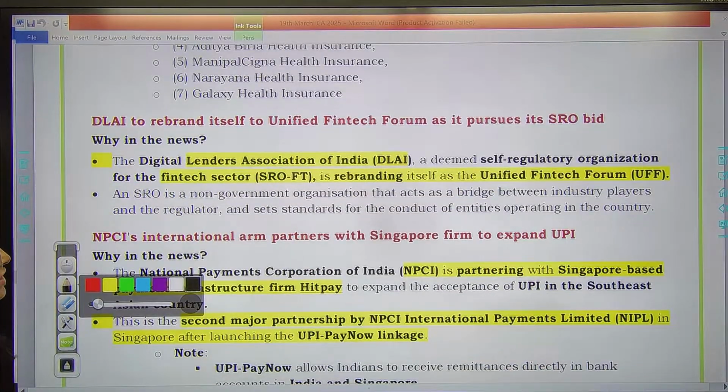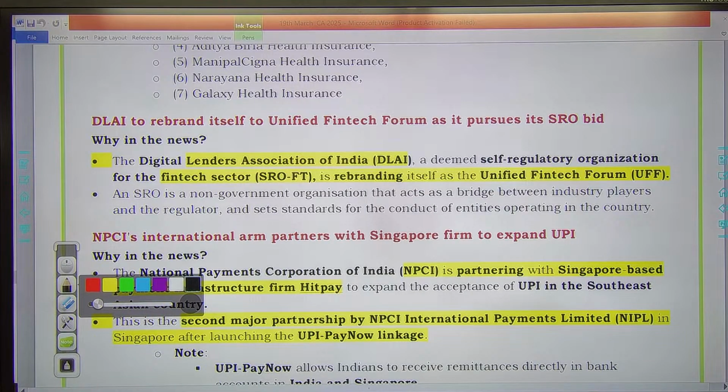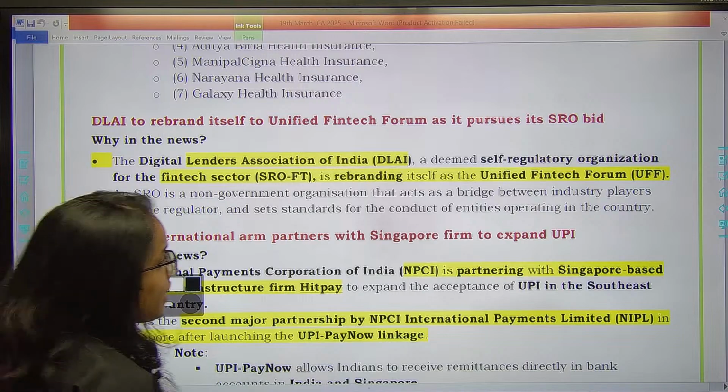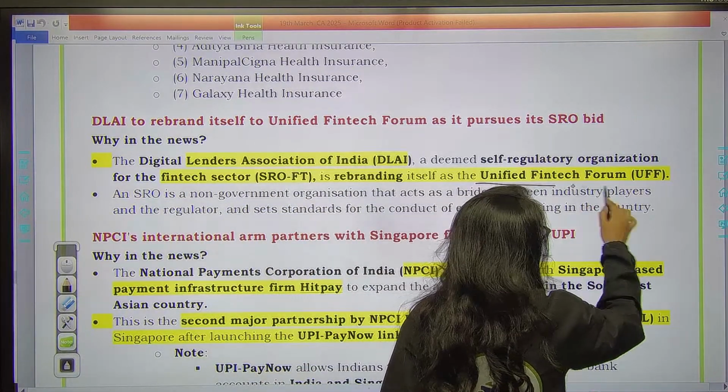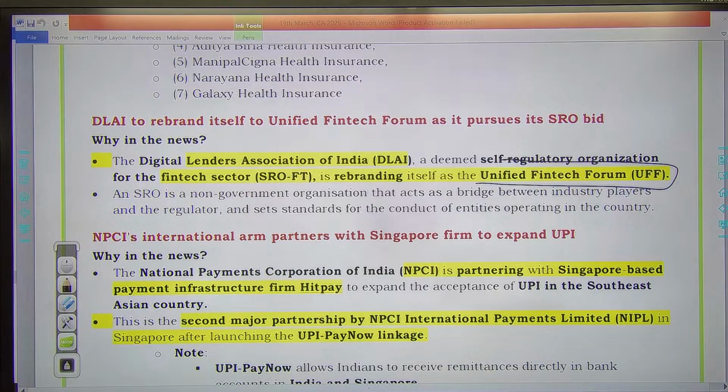Then next one is Digital Lenders Association of India, which is a deemed SRO, self-regulatory organization, is rebranding itself as Unified Fintech Forum. Remember this also, it is important. So the Digital Lenders Association of India has rebranded itself as Unified Fintech Forum.